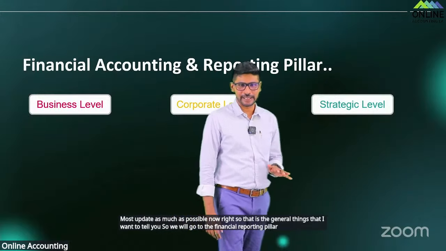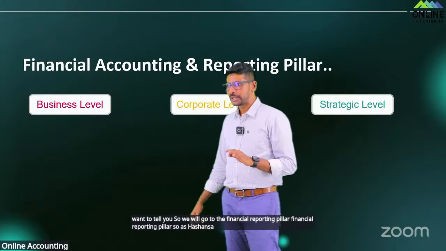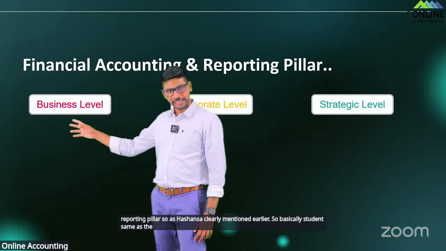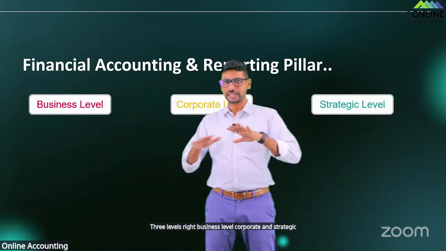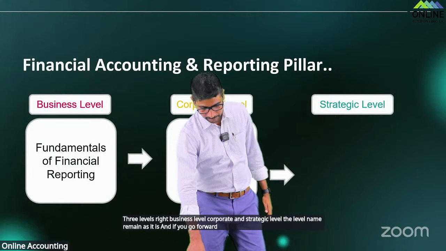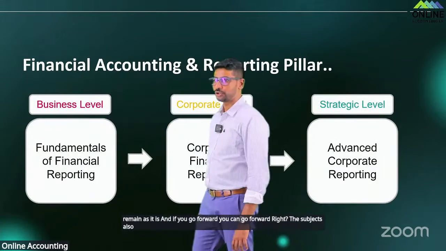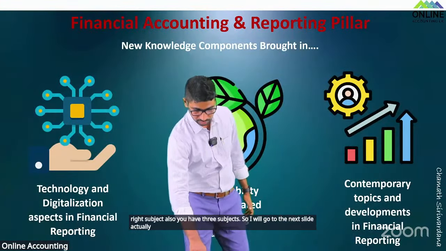Financial reporting pillar. As Hashan sir clearly mentioned earlier, basically students, same as last time, there are 3 levels, right? Business level, corporate level and strategic level. The level names remain as they are. And if you go forward, you can see the subjects also. You have 3 subjects.